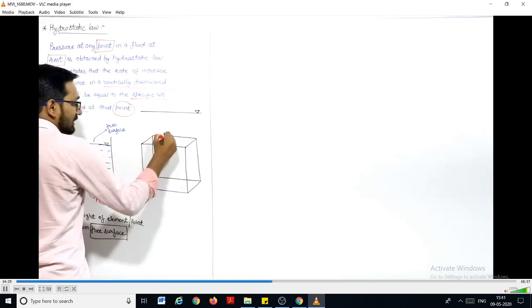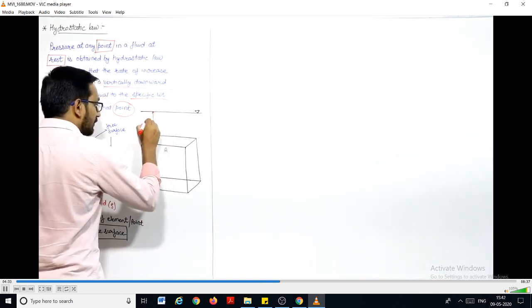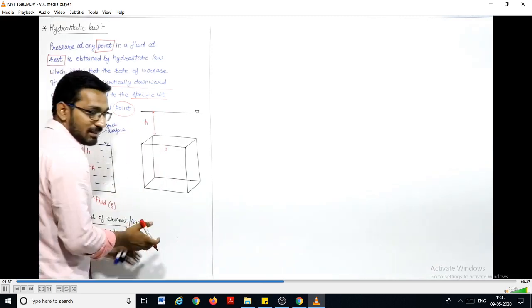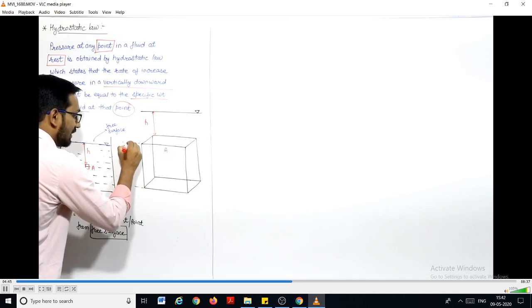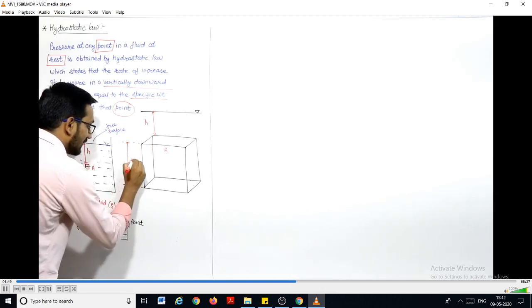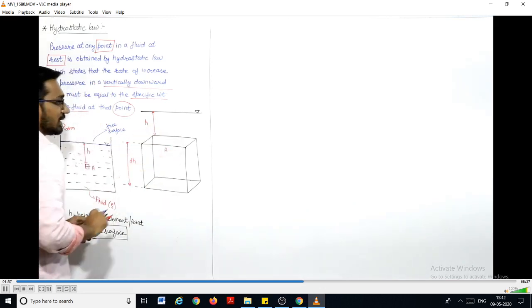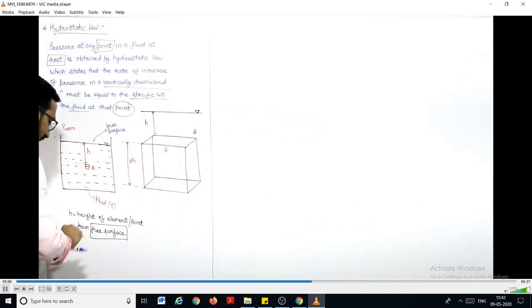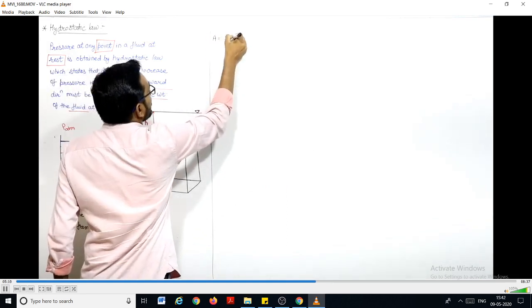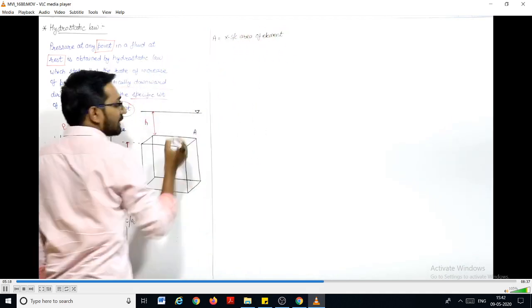So we say that this element A is at a height of h from the free surface. This is a very small element, and the height of this small element is, let us say, dh. And the area of this cross section, let us say, is A. So A is the cross sectional area of the element.